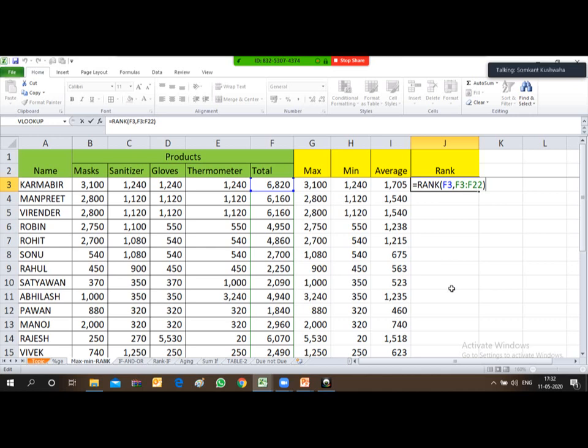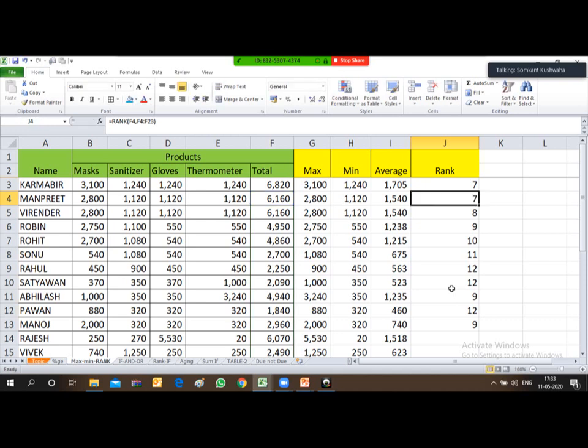Now I need to copy this formula in downward cells. But before copying, since the range is not frozen, if I drag it down without freezing the range, just see, the ranking will not come perfectly. Now you see here, 7 is coming again, 12 is coming 2 times, 9 is coming 2 times, 3 times kind of thing. It means this is just because my range is shifting one cell downward.